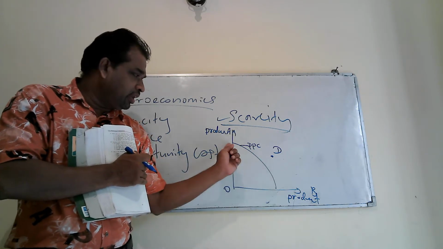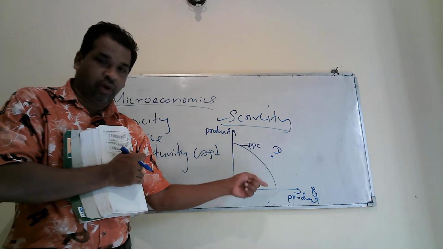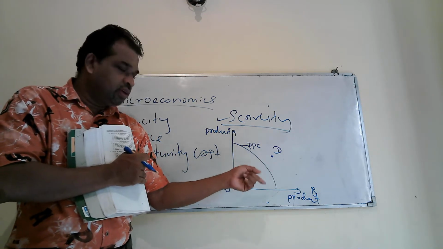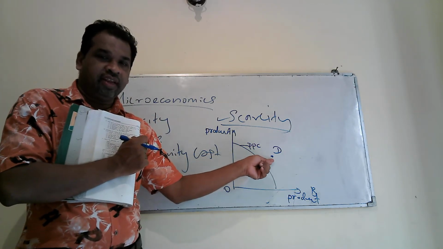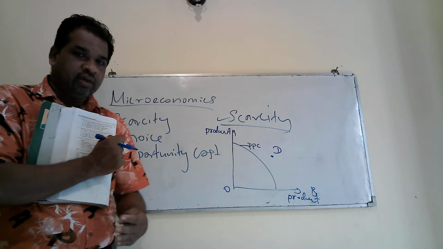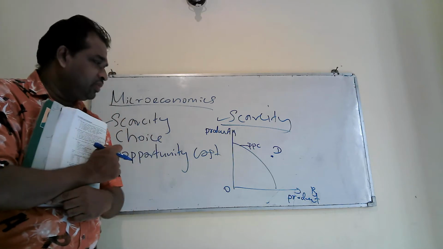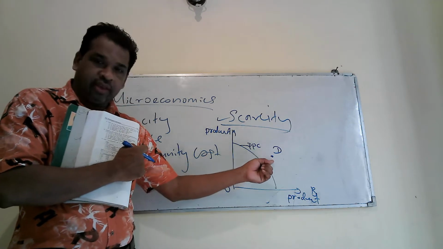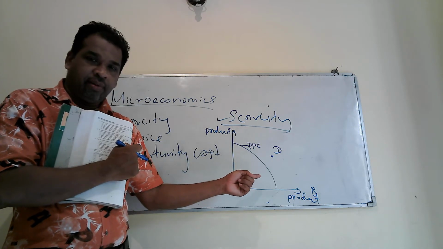If you take any point on the curve, it indicates the maximum production capacity at full employment. If you take this point beyond the curve, it is beyond their capacity. Therefore, at the moment, you can't achieve this target. This is a target you can try to achieve in the future. If you increase your resources, or your technology, or improve your efficiency in the country, you can achieve this in the future. But currently, you can't achieve this. It is beyond their production level.